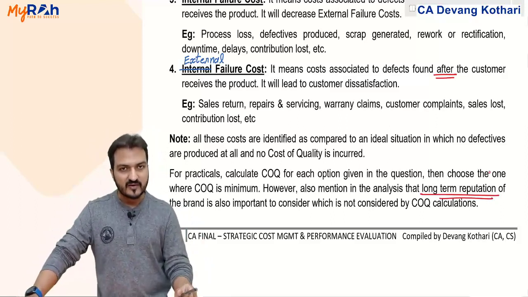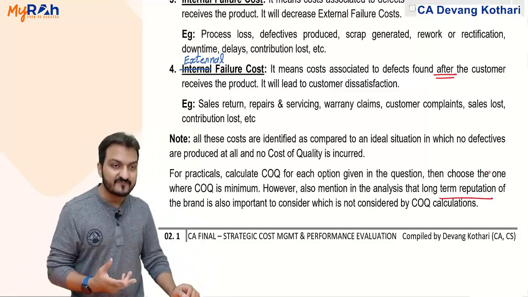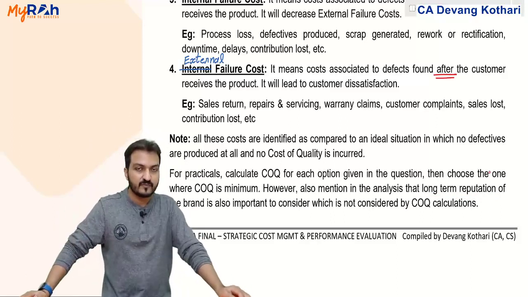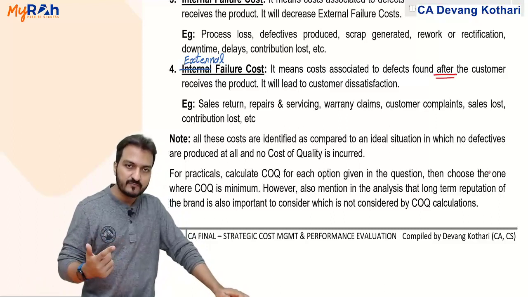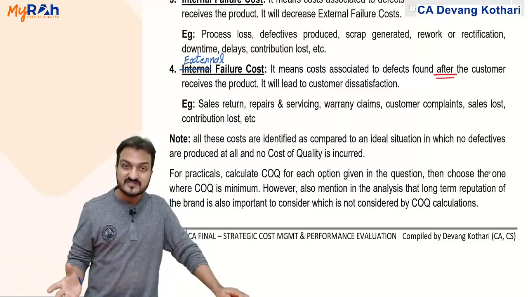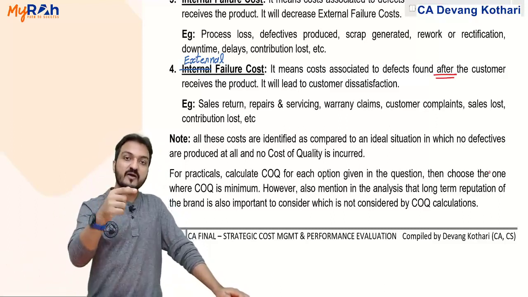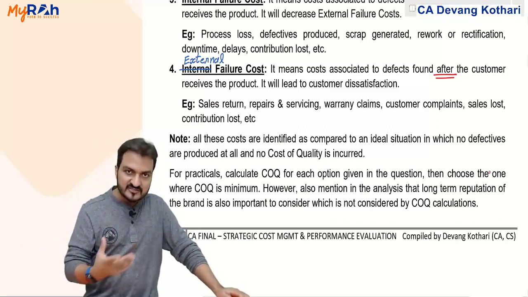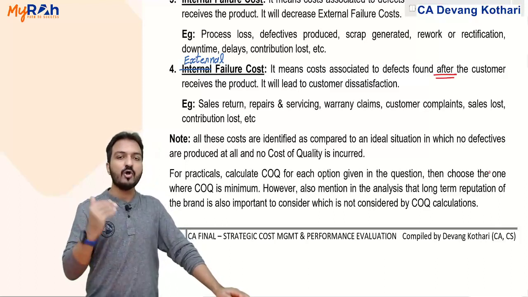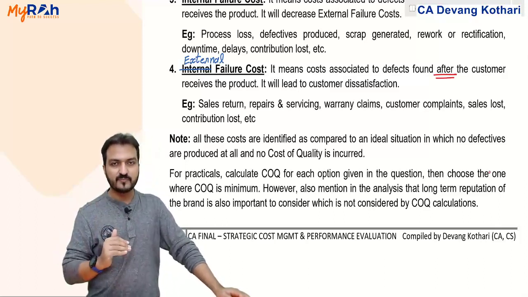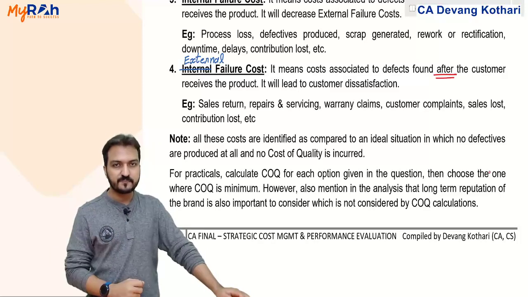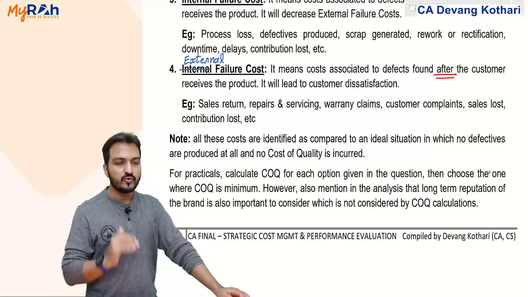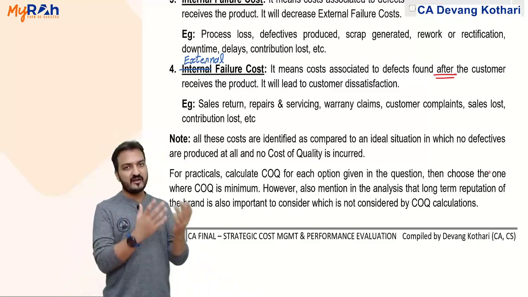Right now it seems that training is very expensive. It is rather good enough to incur the cost of defectives. But you can also say that in the long run, if defectives keep continuing like this, then in the long run, customers might find my company not very valuable. I will lose customers in the long run, due to which my long run profits will decrease. My brand value will deteriorate. Possible? Yes, possible. So ultimately, it is always good to incur the prevention and appraisal cost.